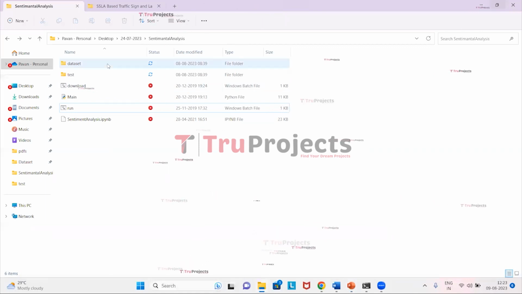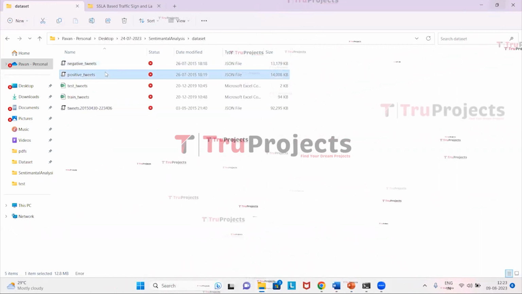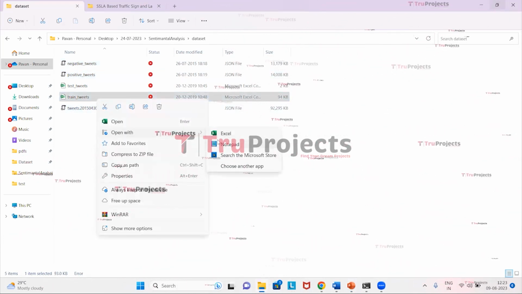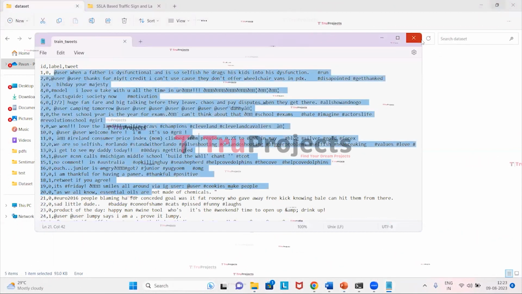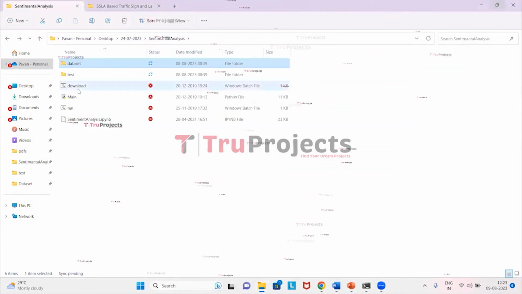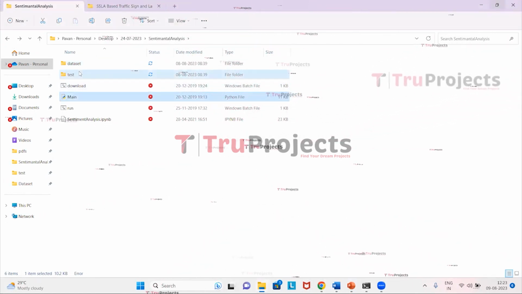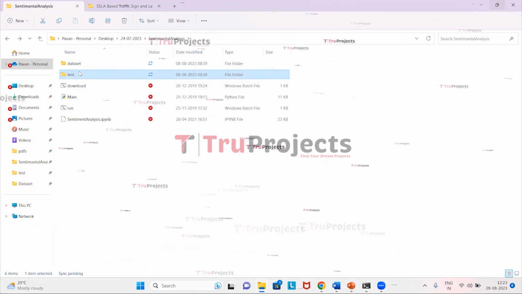This is the code folder of the project and this is the dataset folder. These are the negative tweets and these are the positive tweets. This is the trained tweets data. These are all the tweets, and on these tweets, we will build the algorithms. And this is the main code file. And this is the test tweets file, which contains the test data in it.